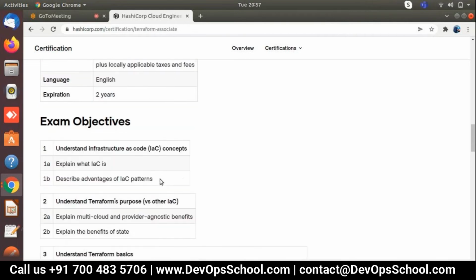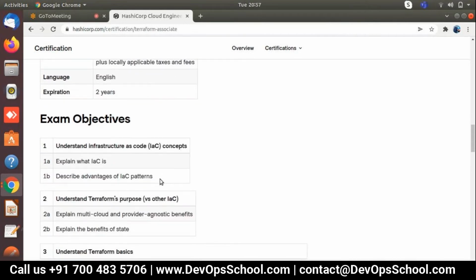Now let's understand the different types of topics available at the infrastructure as code level in Terraform that we need to cover first, and based on that we'll start the practice with AWS.